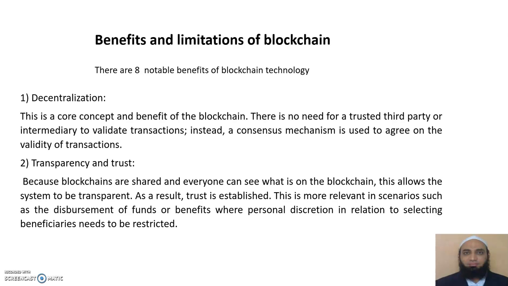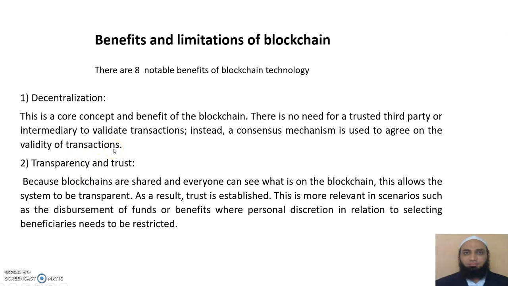Decentralization. What does it mean? As in the earlier classes, we know that the whole blockchain technology is based on the decentralized, distributed system concept. This is a core concept and benefit of the blockchain. There is no need for a trusted third party or intermediary to validate transactions. Instead, a consensus mechanism is used to agree on the validity of transactions.